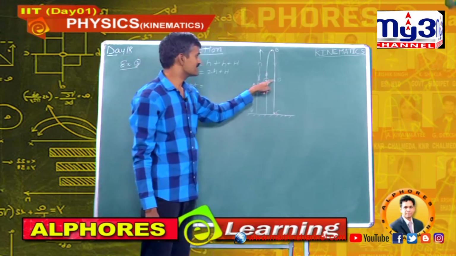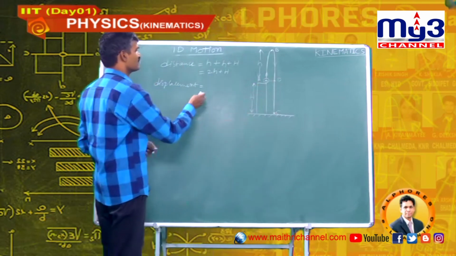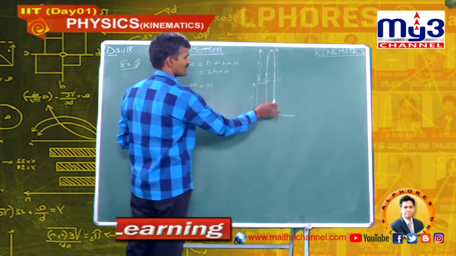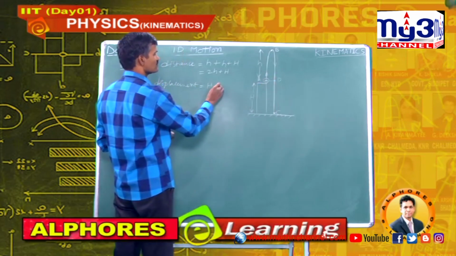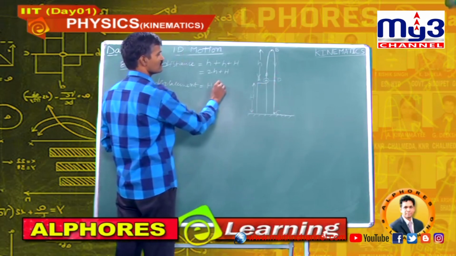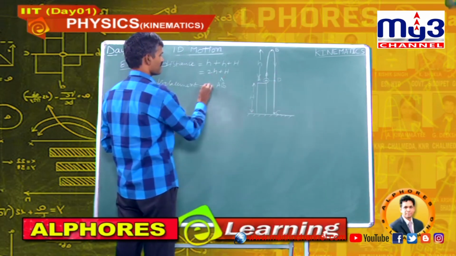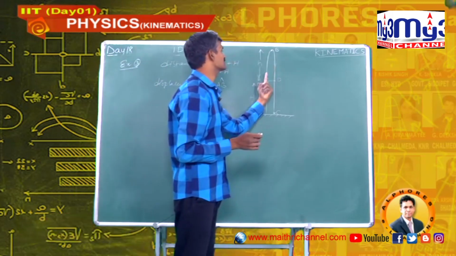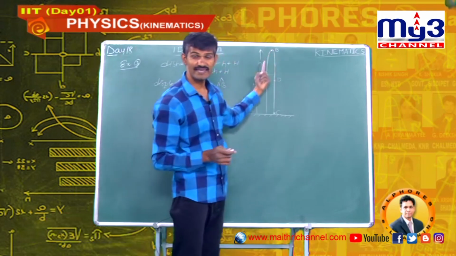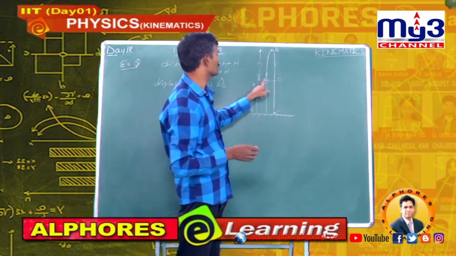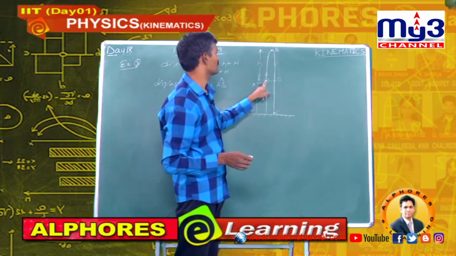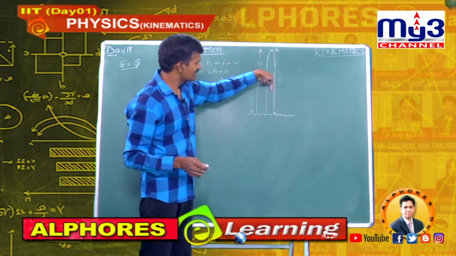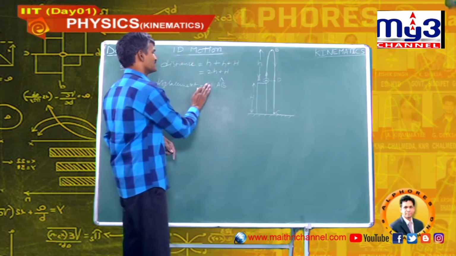From D to C, the displacement can be written as h into minus AB cap. Why minus AB cap? This is the starting direction. It is positive. Starting direction is always taken as positive. So this is plus h or plus AB cap. But the body travels opposite to this initial direction, that is taken as minus h.